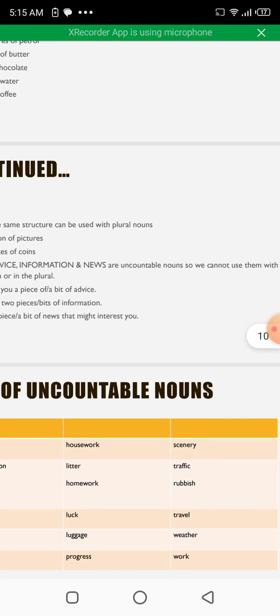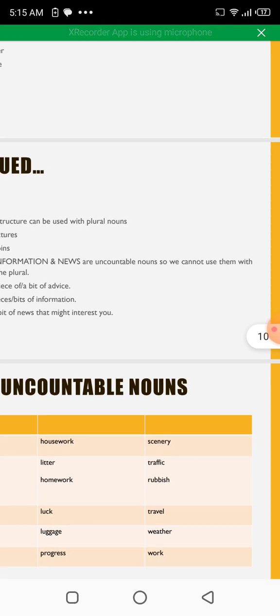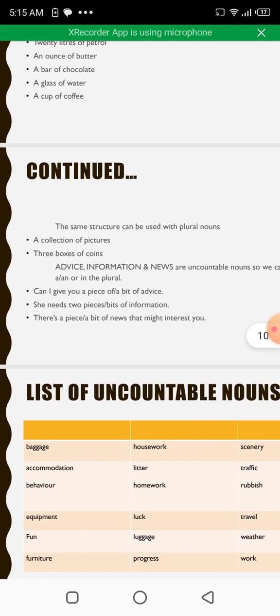Advice, information, and news are uncountable nouns, so we cannot use them with a or an or in the plural. Can I give you a piece of advice? If I say, can I give you two advices, that would be wrong. So, two pieces of advice, two bits of advice would be correct. A piece of advice or a bit of advice would be correct, but advice cannot be used with s, trying to give it a plural form.